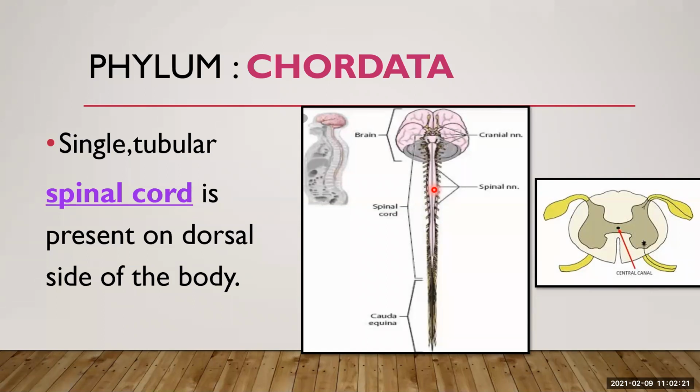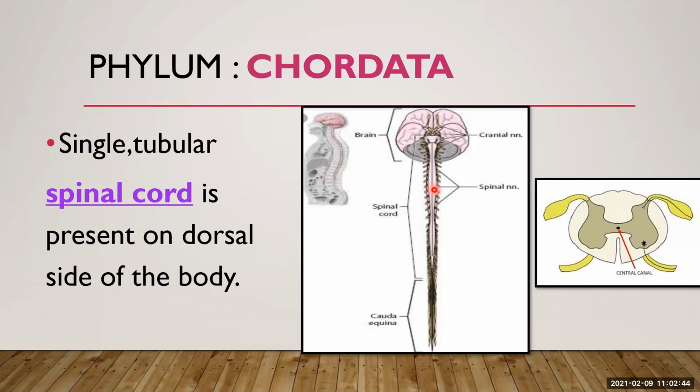Whenever the spinal cord gets any kind of hit, it protects the spinal cord by giving a cushion-like structure. It absorbs any accidental hit and protects the spinal cord.